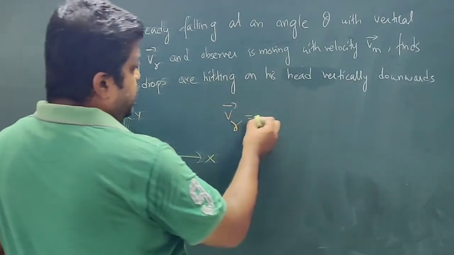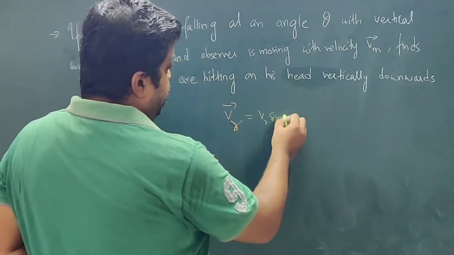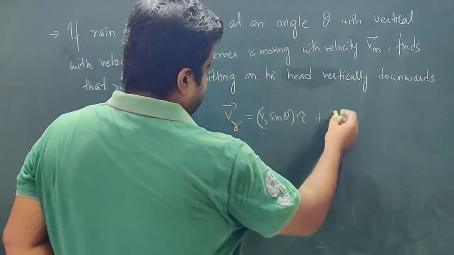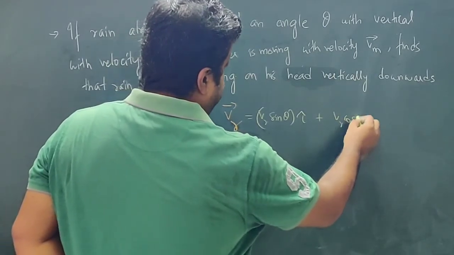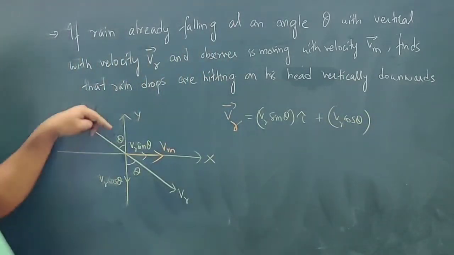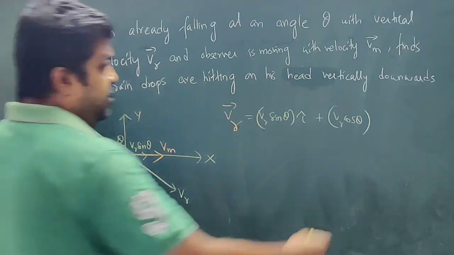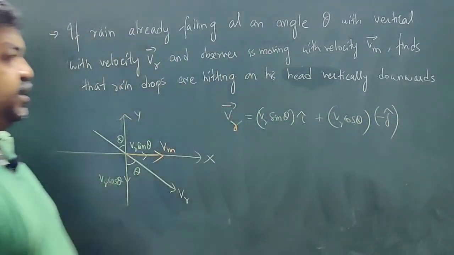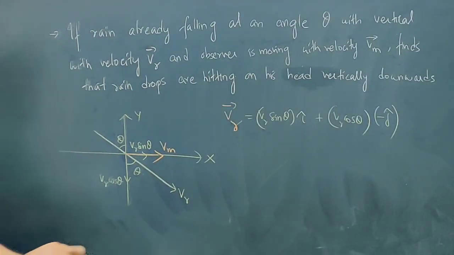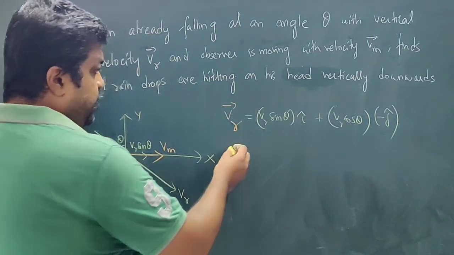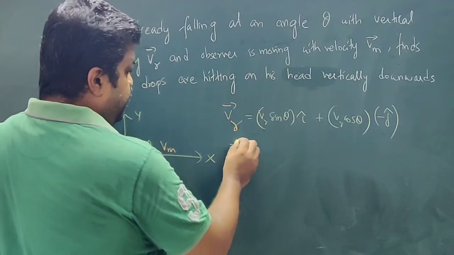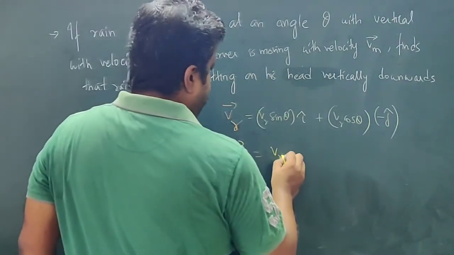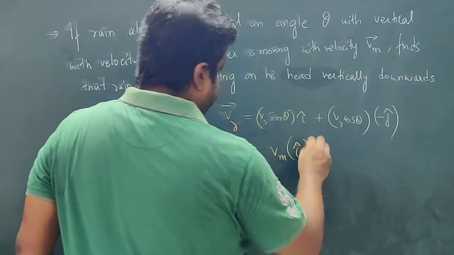So I can write VR as VR sin theta i cap plus VR cos theta along negative y-axis, so minus j cap. And what is VM? The man is moving along the x-axis, so VM is VM i cap.